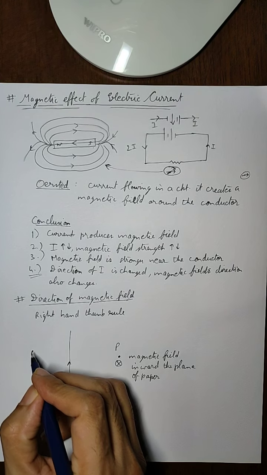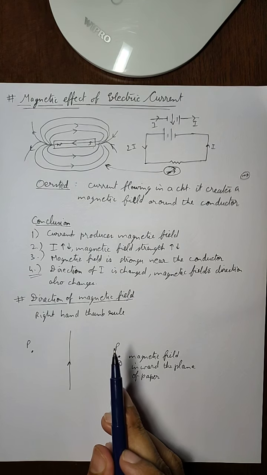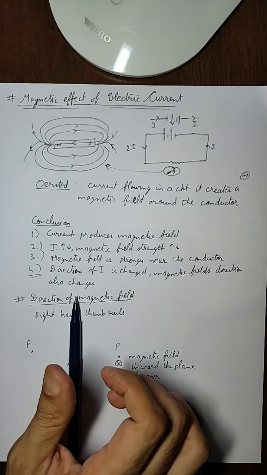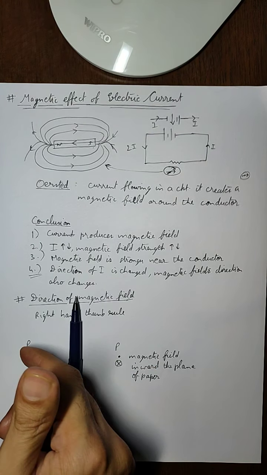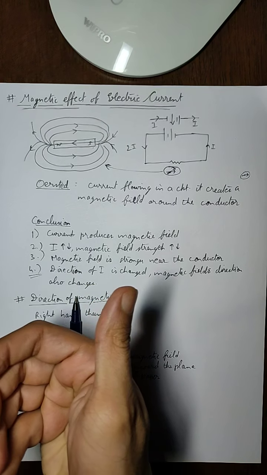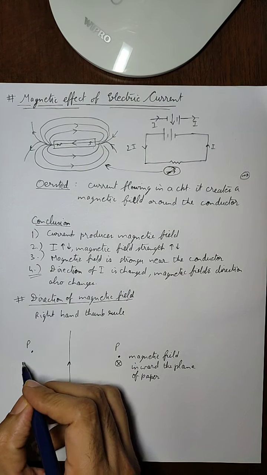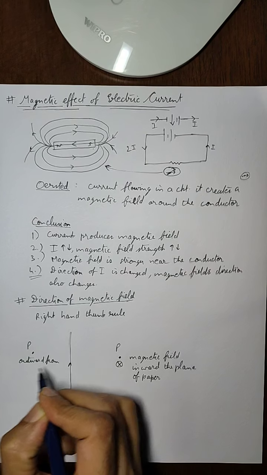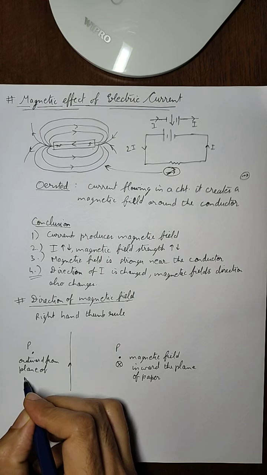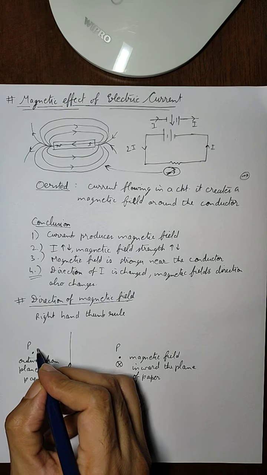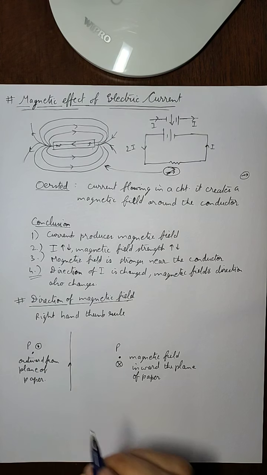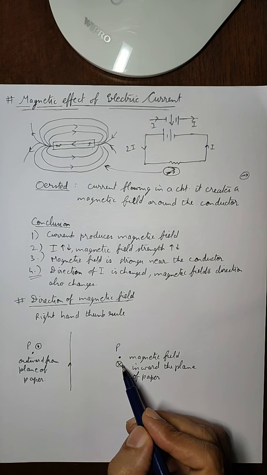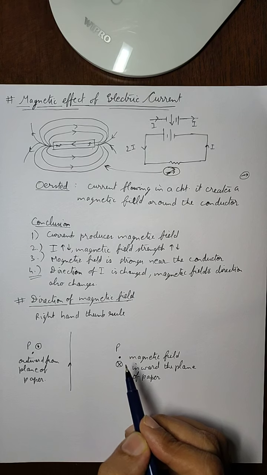If this point is on this side, then we apply the same thing. This is the conductor, the thumb is in the direction of the current, and if we curl the fingers, then at this point the fingers will come in the upward direction. So that means here the magnetic field will be outward from the plane of paper. This is denoted by a circle with a dot inside it. This means the magnetic field is coming out of the plane of paper, and the cross means the magnetic field is going inside the plane of paper.